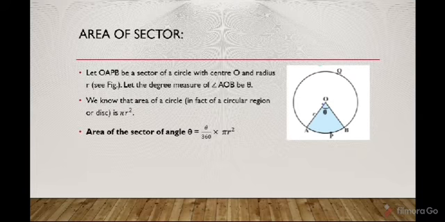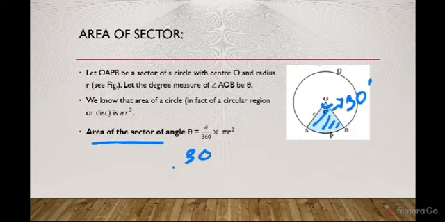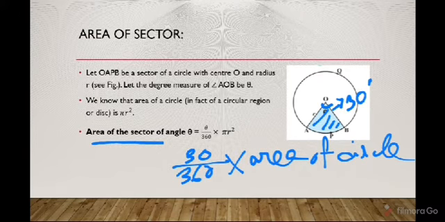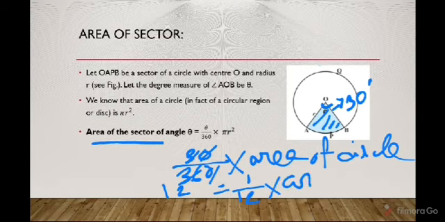Suppose this angle is equal to 30 degrees. Then what will be the area of the sector? What will be the area of this portion? It will be 30 by 360 into the area of the circle. Now you can cancel this 30 and 360, so it will be 1 by 12 into the area of the circle. This is the formula for the area of a sector.